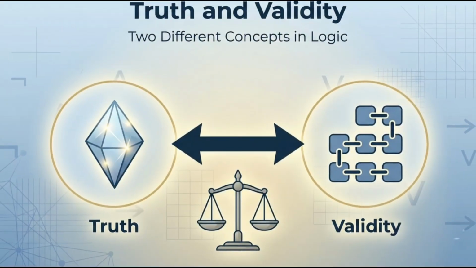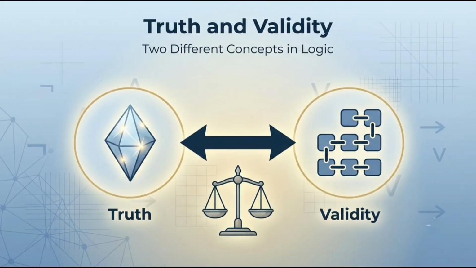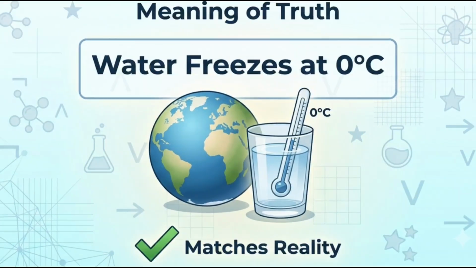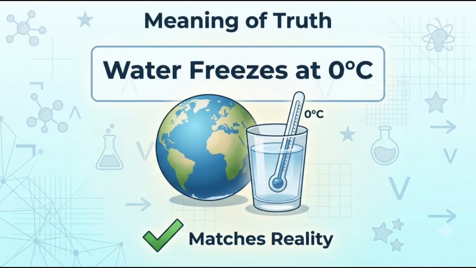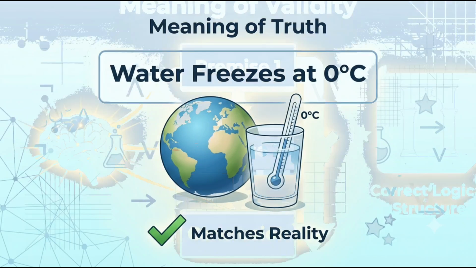The laws of thought help us understand two important concepts in logic: truth and validity. Although these terms are related, they have different meanings. Truth refers to whether a statement matches reality or fact. For example, the statement water freezes at 0 degrees Celsius under normal conditions is true because it agrees with scientific fact.